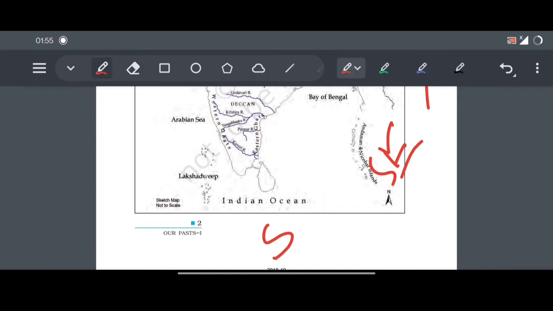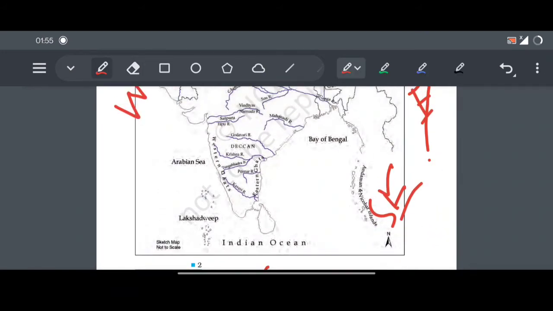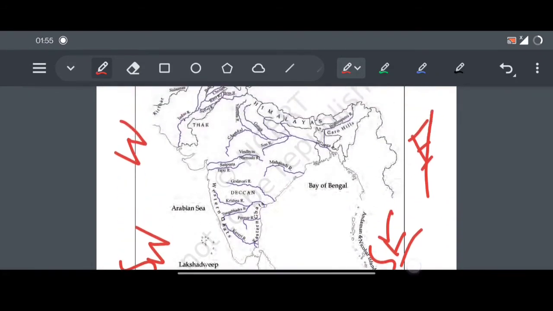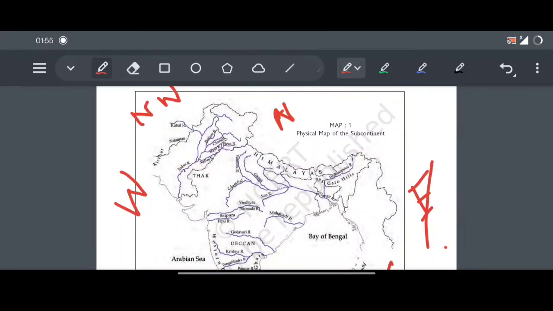The Andaman side is known as southeast, and this side is southwest. It is simple, and obviously the northeast, Assam and Arunachal, this area is called northeast. So here's northeast, northwest, south, east.